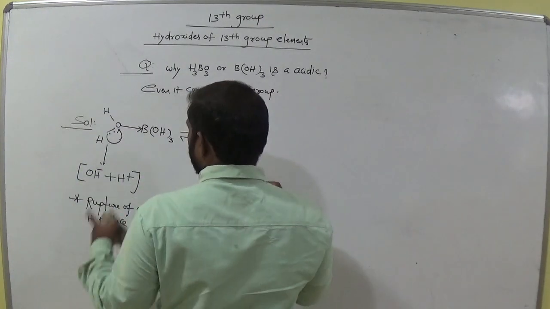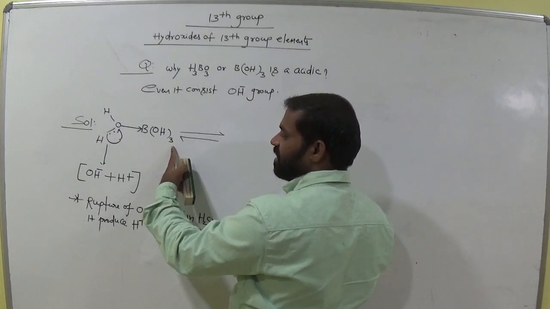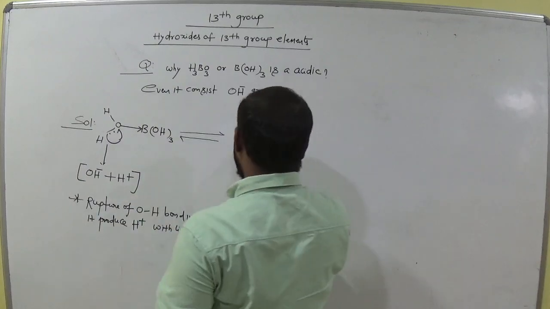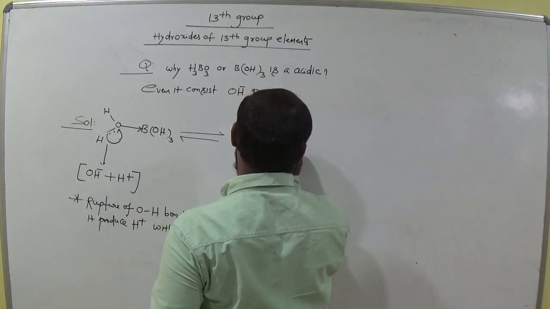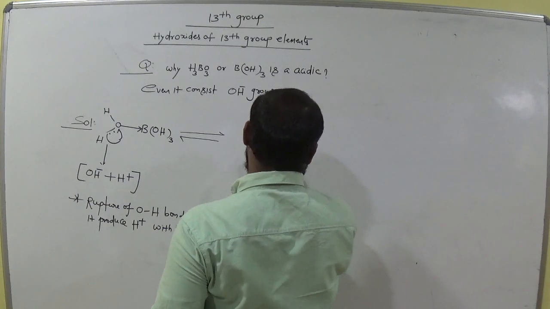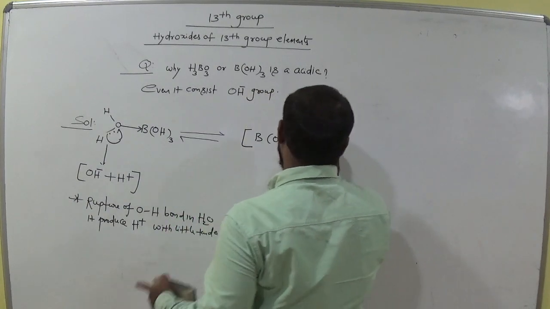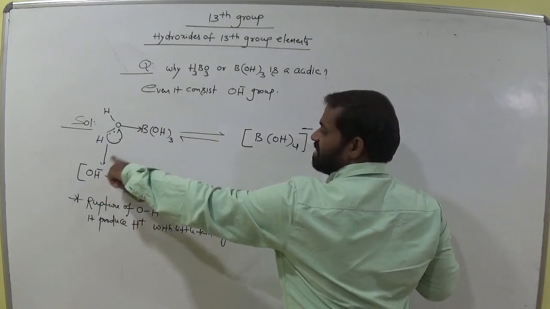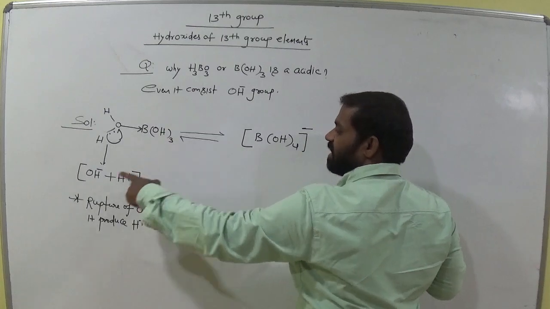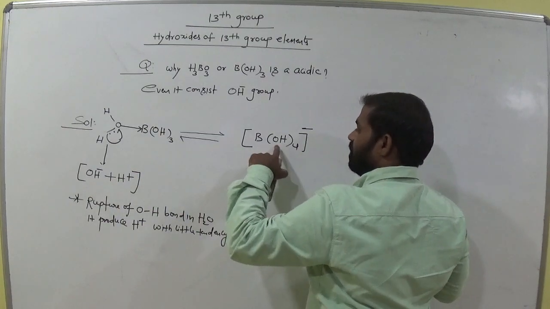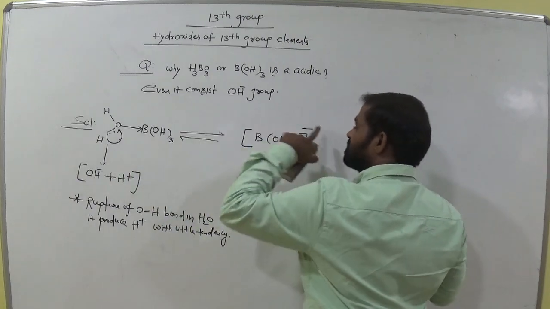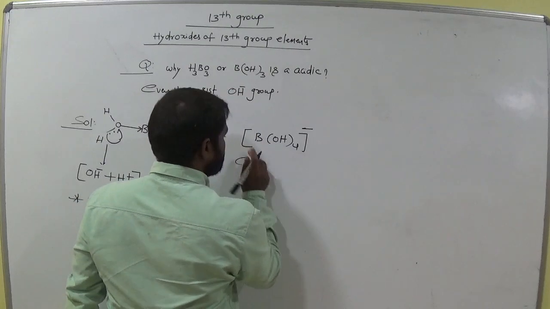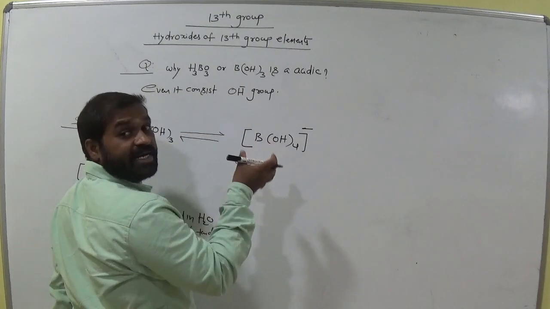It is reversible. Now how many hydroxides do we have here? 3. Now this OH minus combined with this compound, and now it is B(OH)4, am I right? We represent it with minus. Why? Because one minus is added here. B(OH)3 took one OH, that is B(OH)4, and this minus shows here. So this square bracket represents a complex.